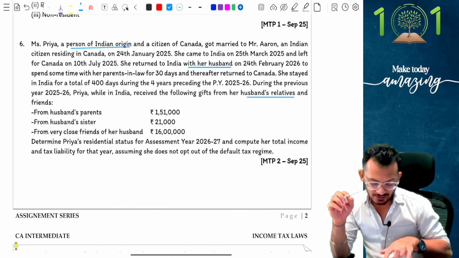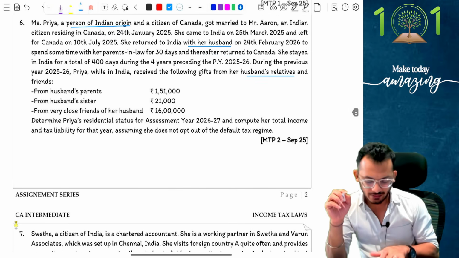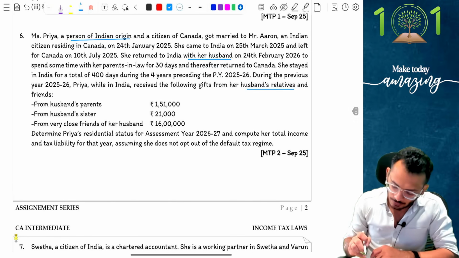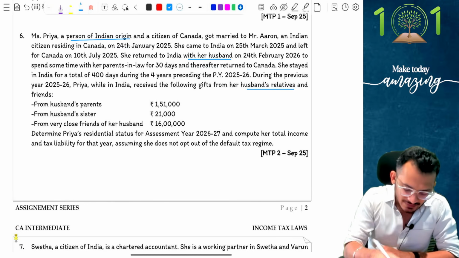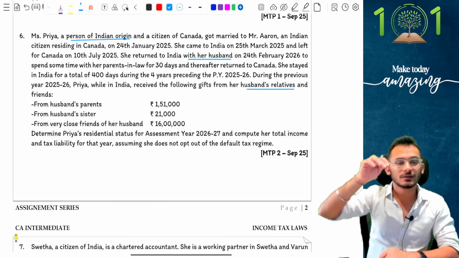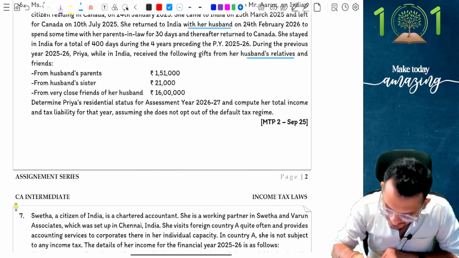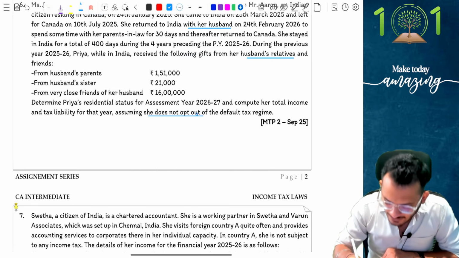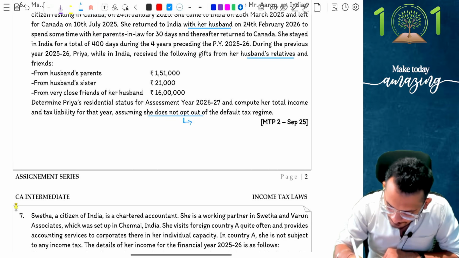Determine Priya's residential status and compute her total income and tax liability for the year, assuming she does not opt out of default tax regime. Now people, this is the question. I've also discussed it in my previous videos. A very ugly way of giving this. It says she does not opt out of default tax regime, which means she is going for DTR.